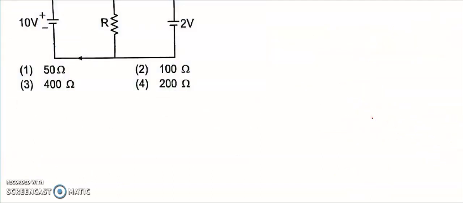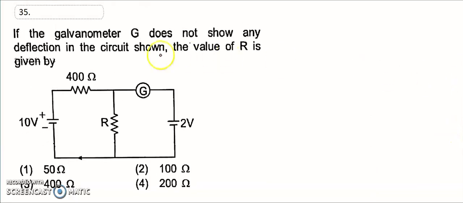35. Okay, look at the 35 question. A galvanometer G does not show any deflection. So does not show any deflection means galvanometer current is equal to 0. So current is 0 means, so this is the potential. There is no current in this one. The potential difference for this one is 2 volt.